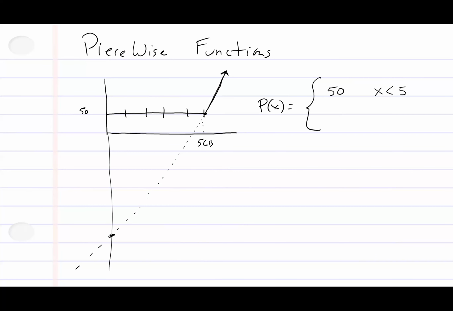So let me just give the equation of this line. Let's say we pay an extra $10 per gigabyte, right? But then I need to account for this thing being all the way down here. We good? So let's say this was like -40. I'm going to say for anything that's 5 or greater, I pay the extra price. So this 40 has nothing to do with anything. It's just the fact that I need a linear line here, right? But once I hit 5, then I start using this line.